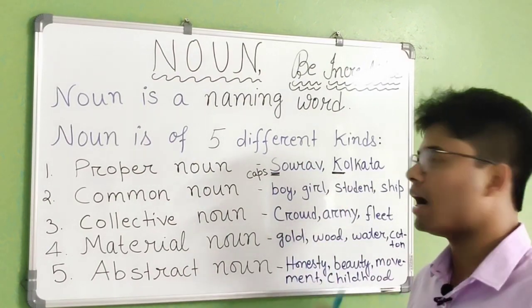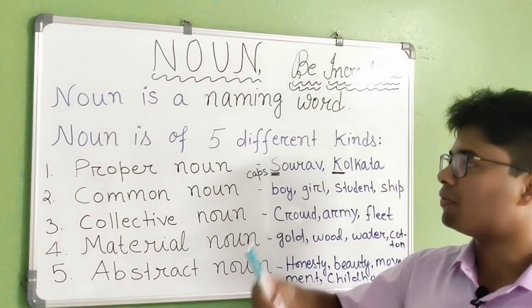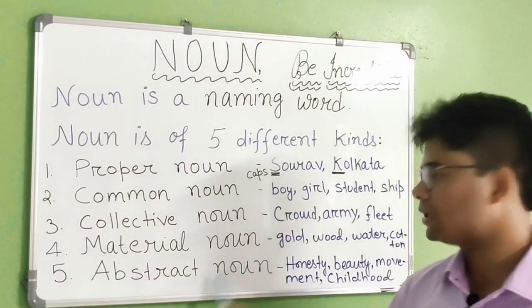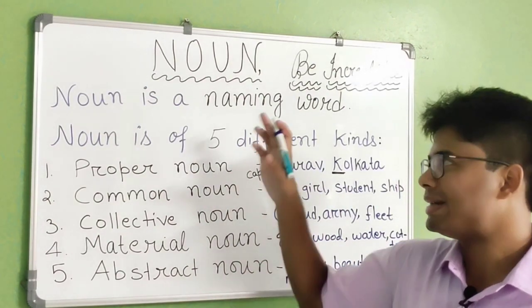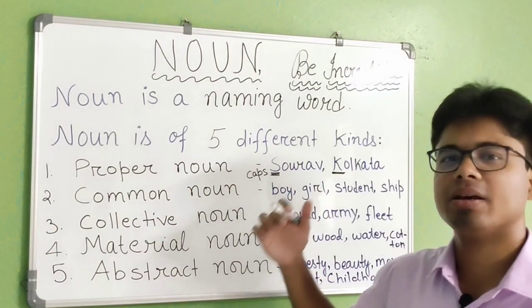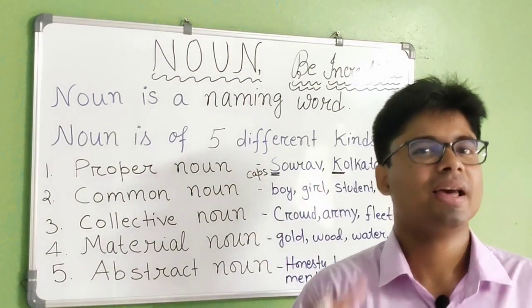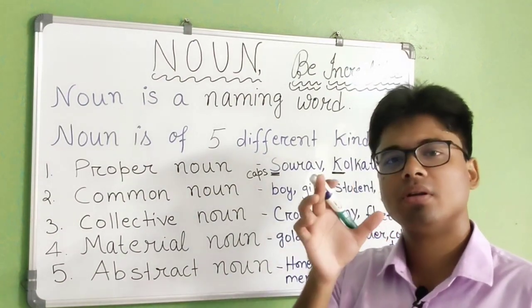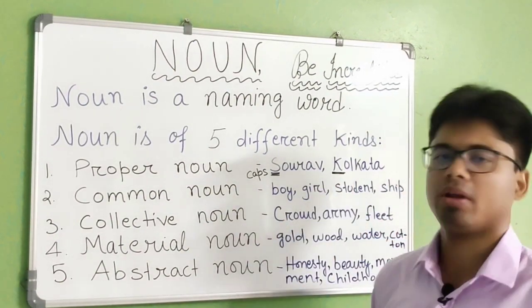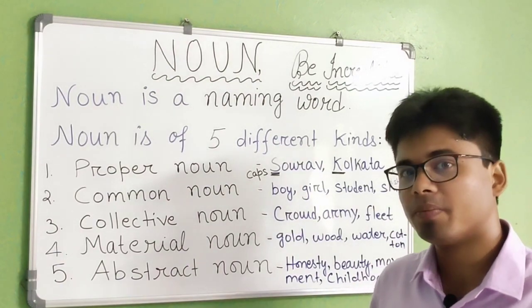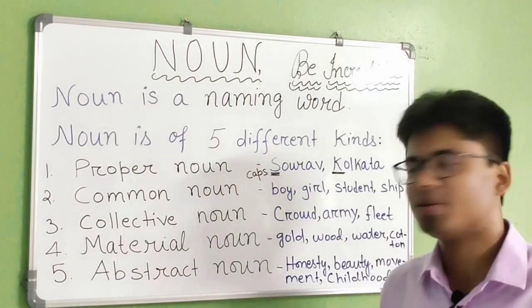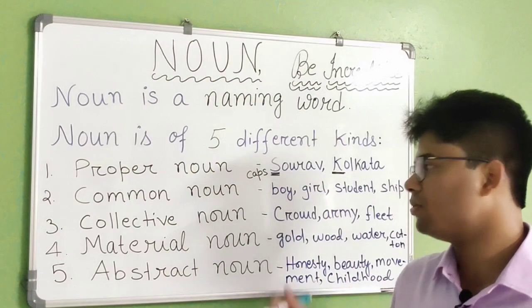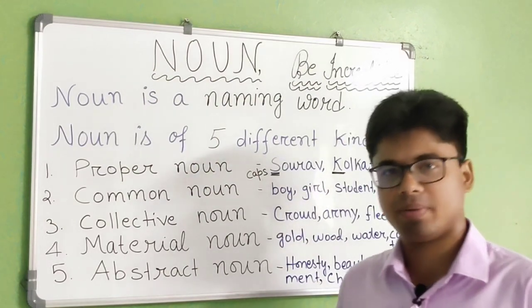Now if I ask you what is the company of that blackboard? What is the company of this whiteboard? Is it the company called Apple? Your phone, you have your phone, phone is an example of common noun. If I ask you what's the name of your phone's company, then you will say I have Samsung, I have an Apple phone.